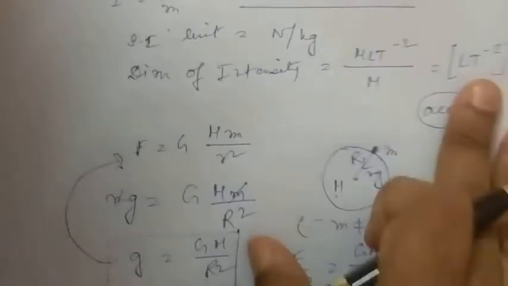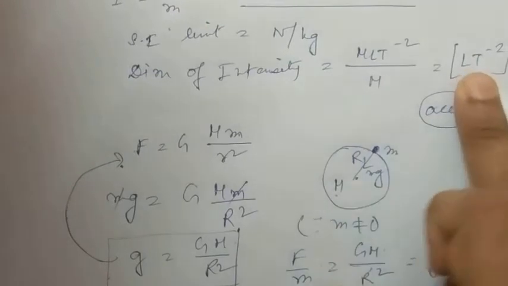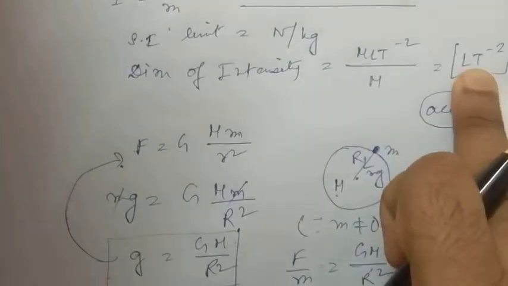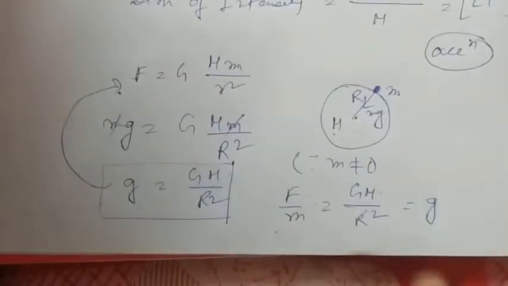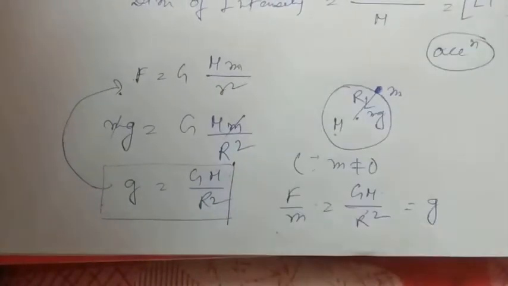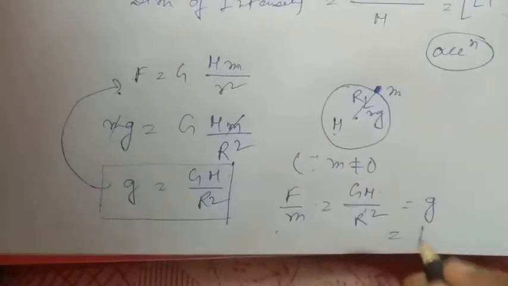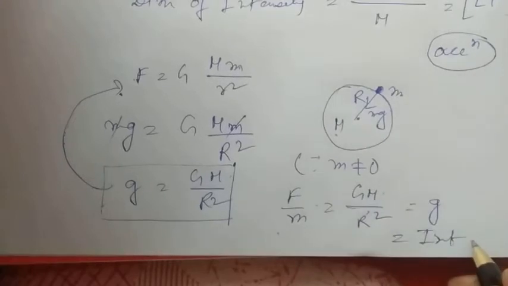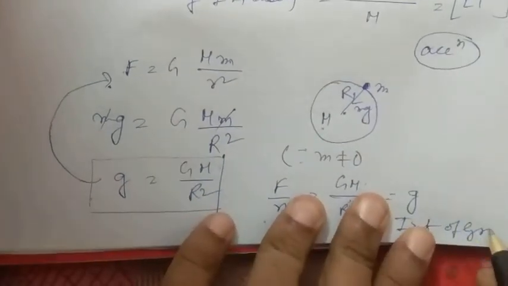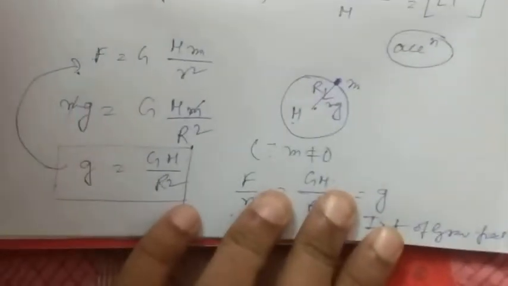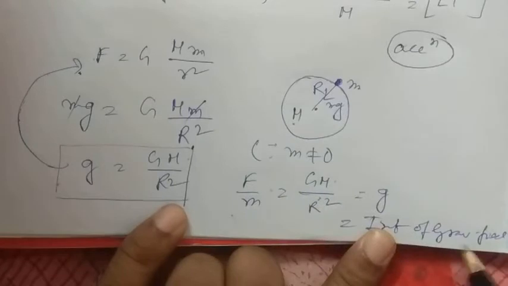That is why we were getting the dimension of this intensity as LT minus 2. That is the dimension of an acceleration. So acceleration means the acceleration due to gravity, so it is equal to the intensity of the field, the gravitational intensity of the gravitational field.